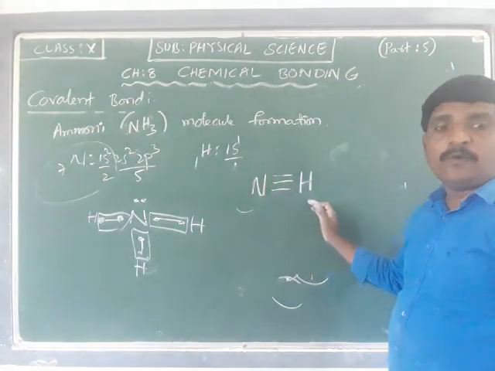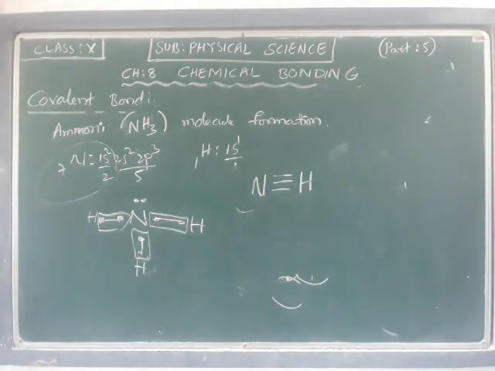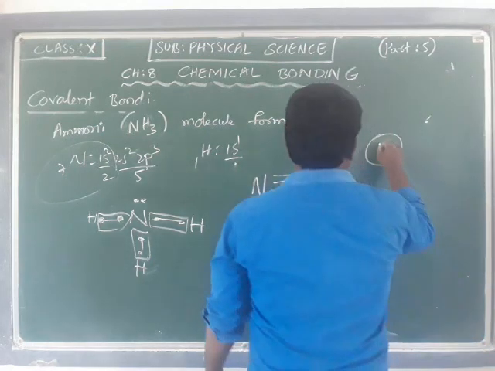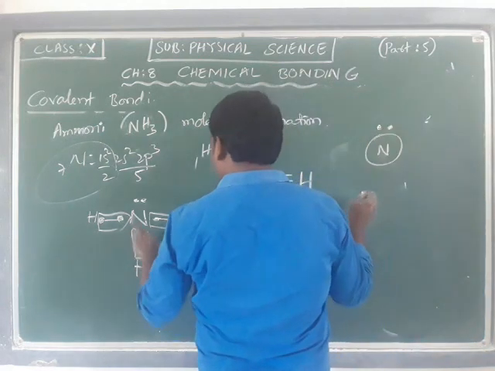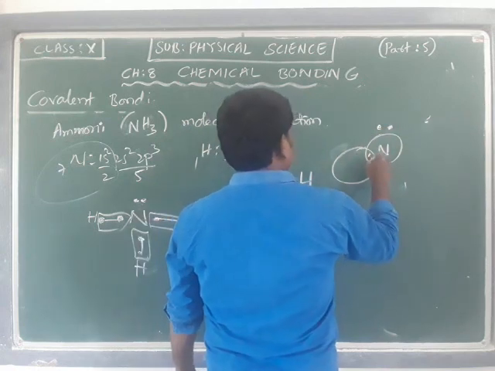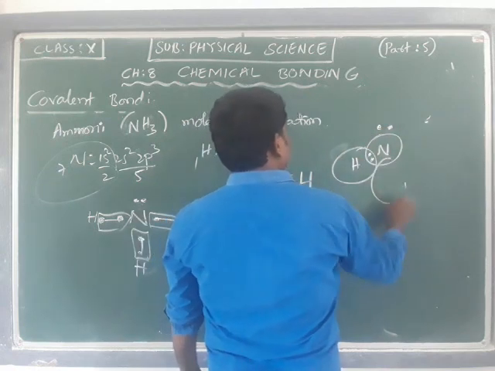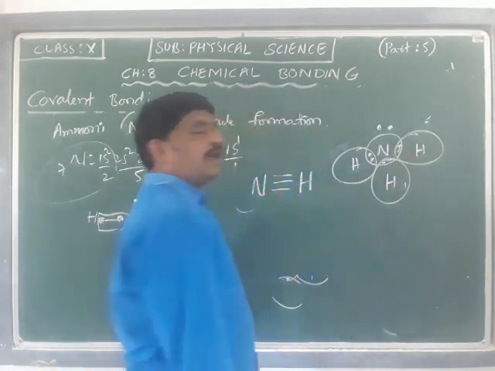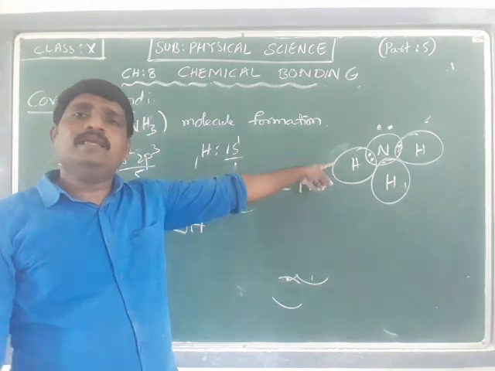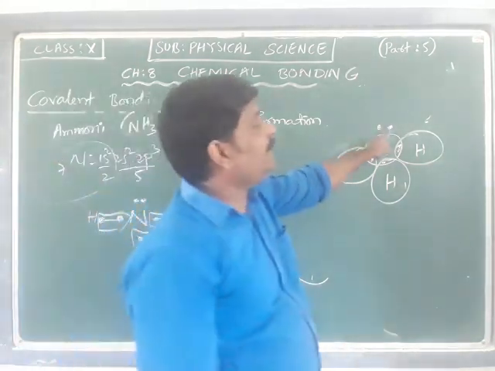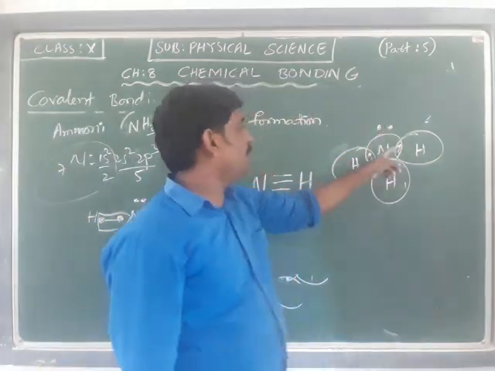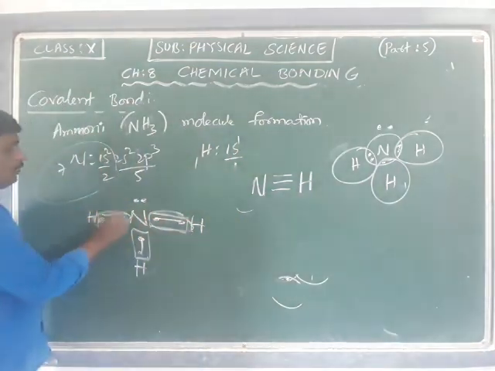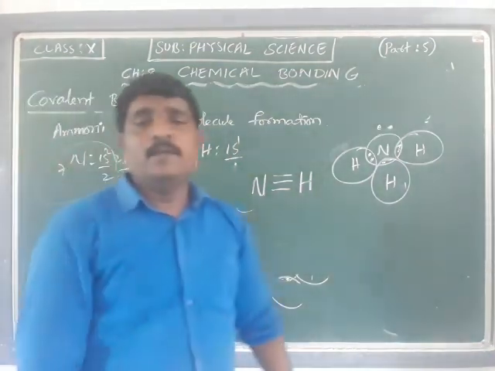Nitrogen and hydrogen will have a triple bond, and the molecular formation will be nitrogen here, which has 2 paired electrons here, and this shared electron, and this 2nd shared electron, and this 3rd shared electron, where the molecule of ammonia will be in this way, where the already paired electrons and unpaired electrons are going to have a triple bond with hydrogen to form the molecule.